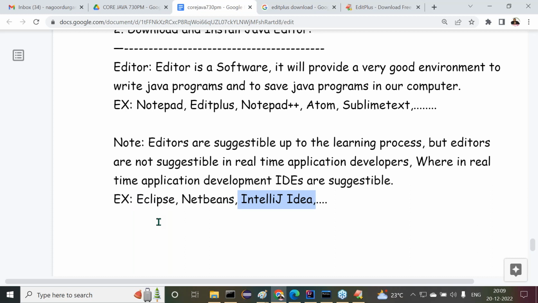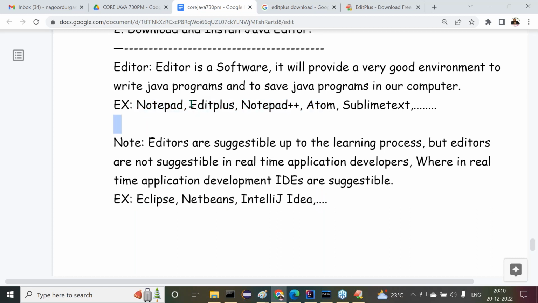Of course, while moving on to the concepts in the future, we are going to discuss both of them. Half of the core Java we will do with Eclipse. The remaining half of the core Java I will do with IntelliJ IDEA. We are able to get the total part here. Don't worry. These are IDEs, integrated development environments. But editors are what? These are the editors. And in the companies, IDEs are suggestible. Everybody will do with that only. Nobody will use these editors, but these are for the sake of learning purpose.